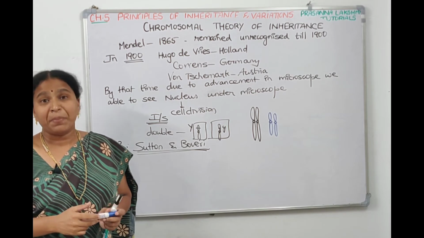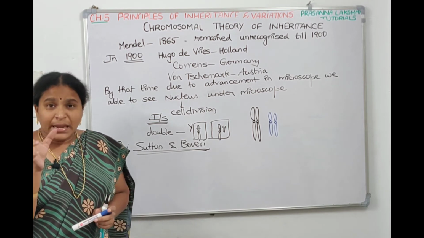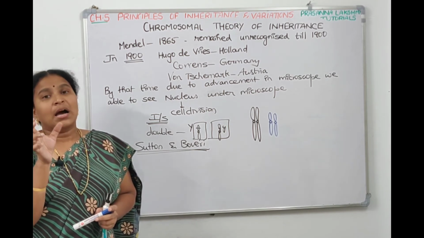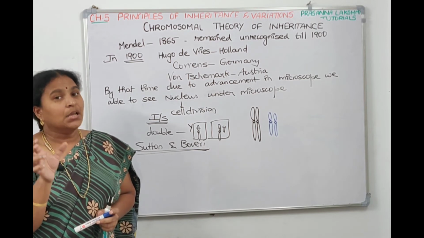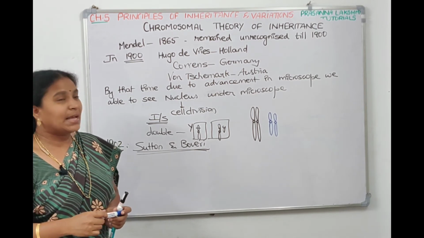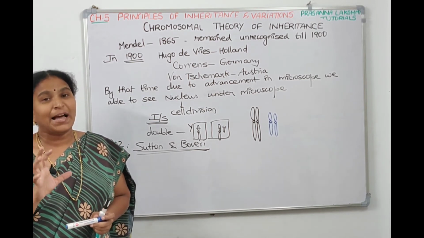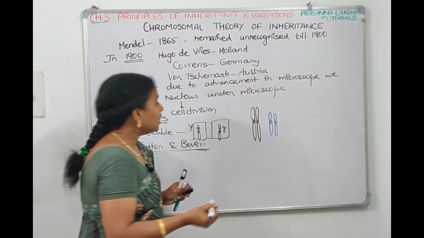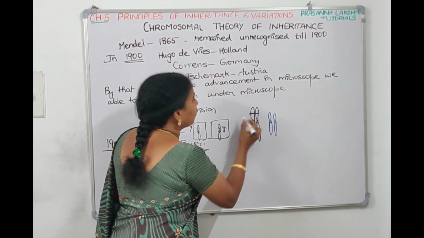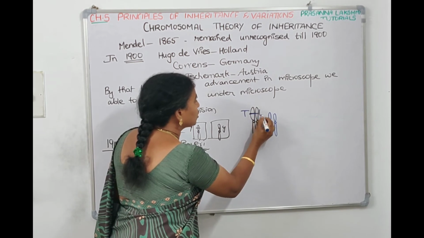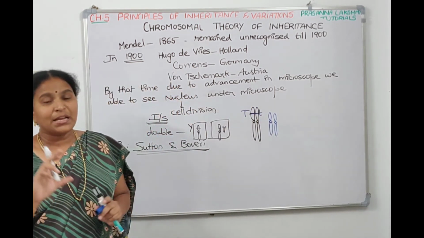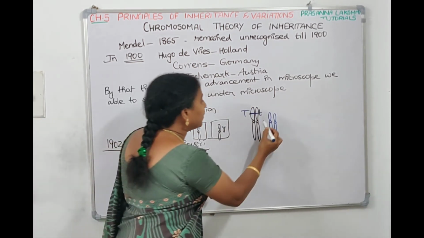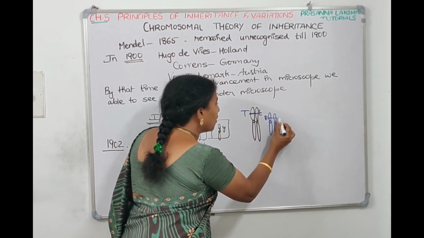Alleles are present in pairs, and the alleles for that gene are present at the same loci on the homologous chromosomes. For example, take the gene coding for the height of the plant, the T gene. The T gene is present at the same loci, capital T and small t. For seed shape, capital R and small r.